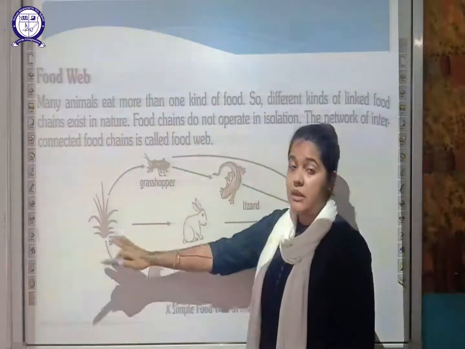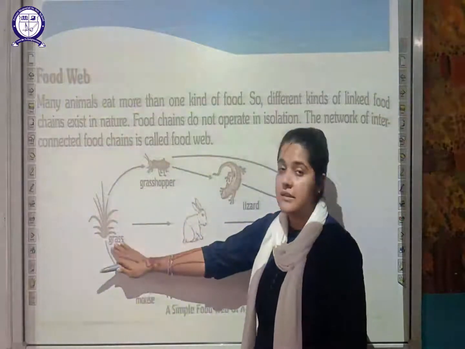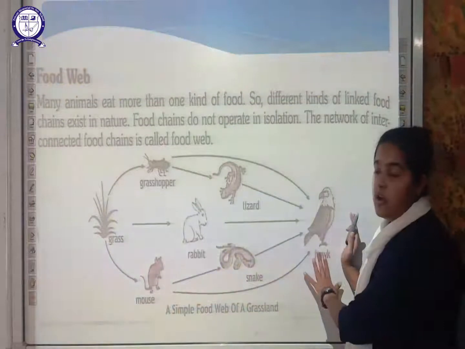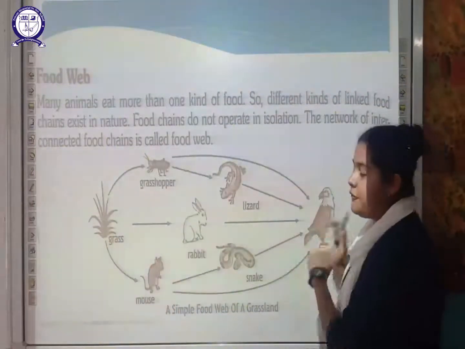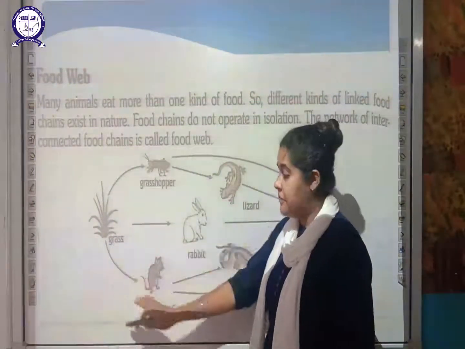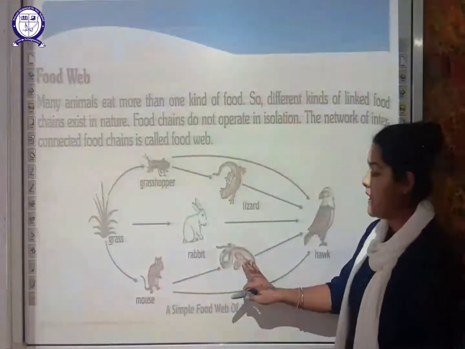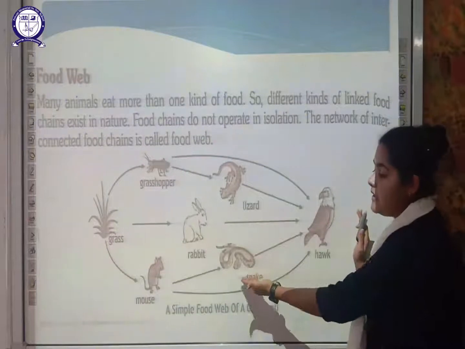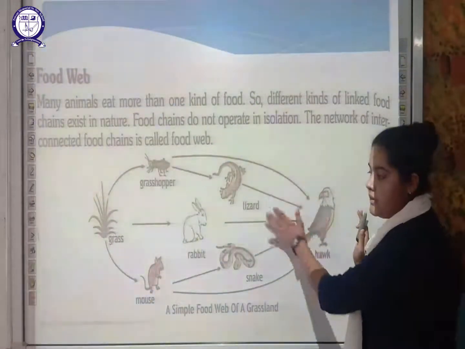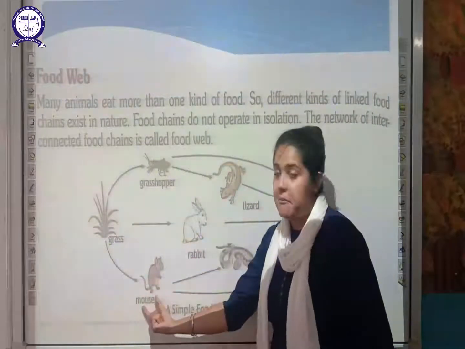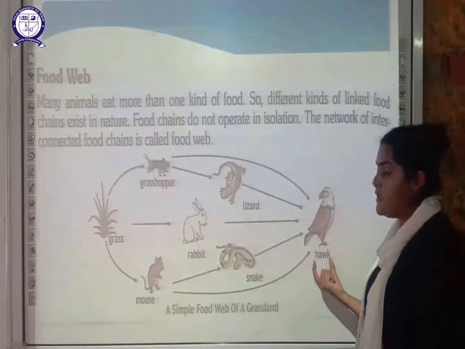Next, this grass can be eaten by a rabbit, and this rabbit is directly eaten by a hawk. This is the third food chain. The fourth one, you can see this grass can be eaten by a mouse, and this mouse can be eaten by a snake, and then finally the snake can be eaten by a hawk. This is the next food chain. And the last one, you can see here, this grass can be eaten by a mouse, and this mouse can be directly eaten by a hawk.